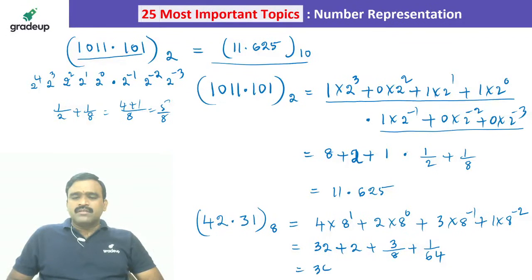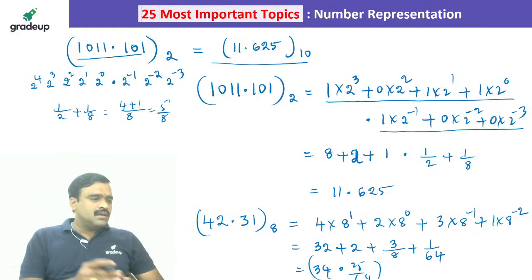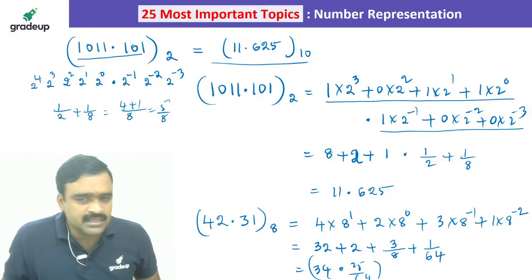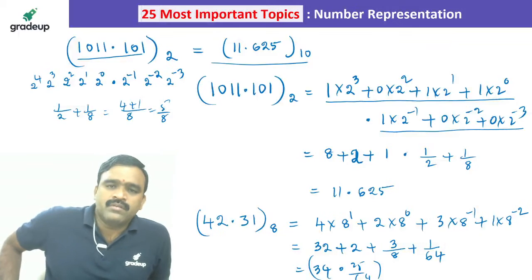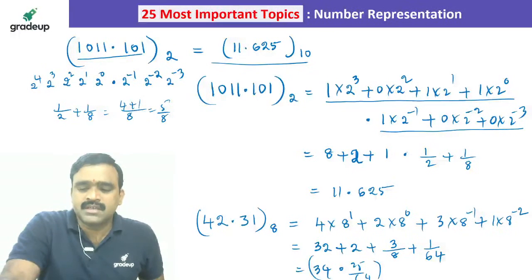So the integer part is 34, and after the point, 3 by 8 plus 1 by 64. 64 is the LCM, and it is 24 plus 1, so 25 by 64. You can calculate 25 by 64 and write the value. That's all we have to perform. Exactly, so 34 point 390 and so on. This is how we are going to convert from any number system to the decimal number system.